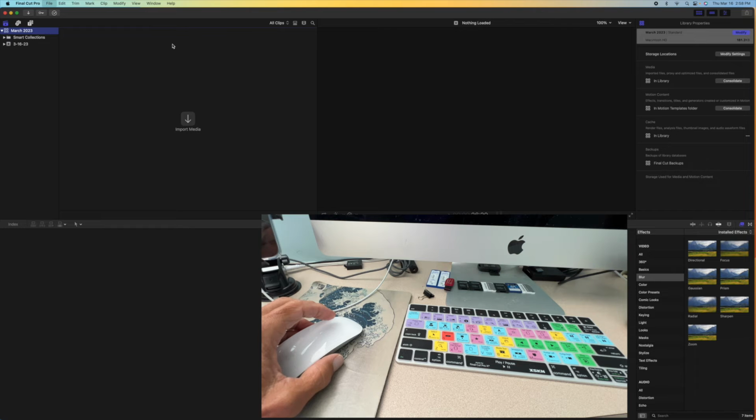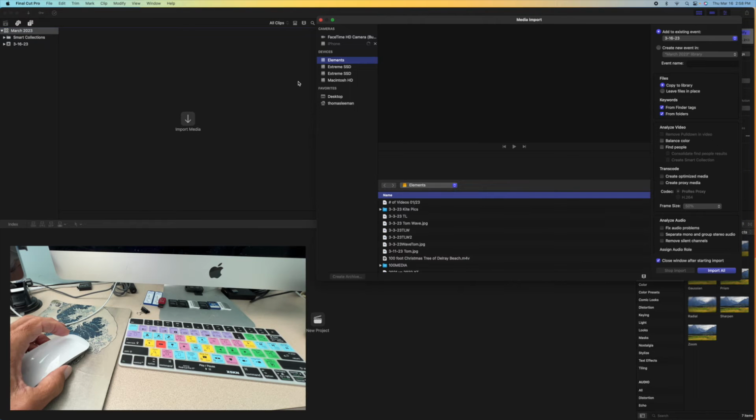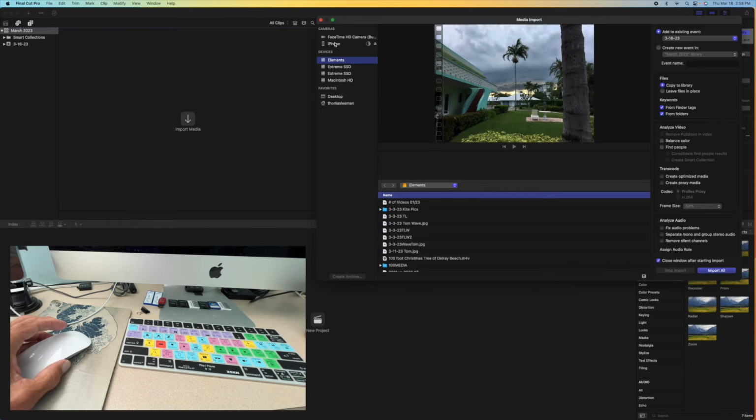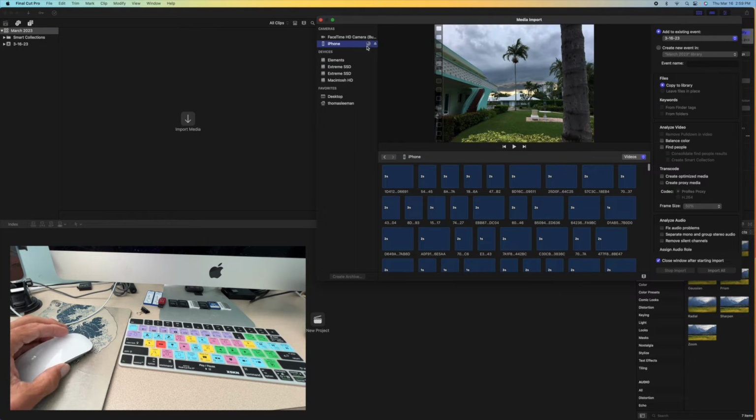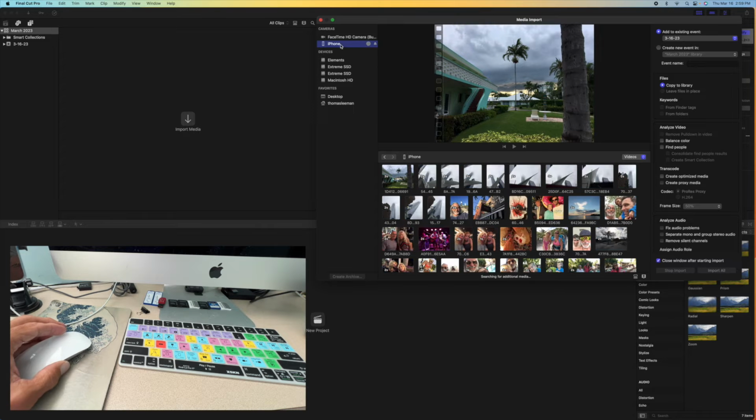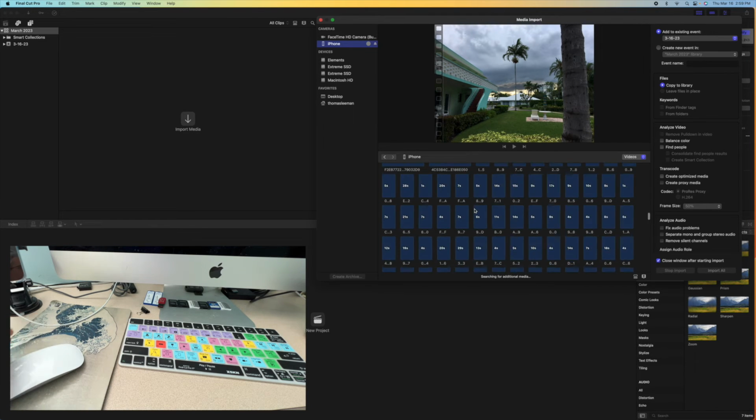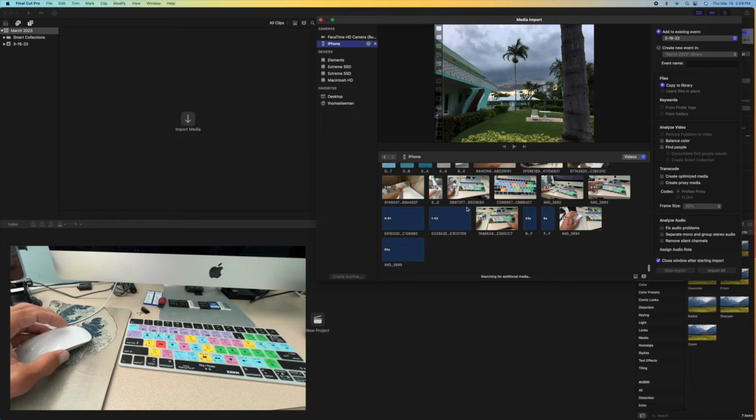And then it's going to give me a window in the center of the screen. There we go. And if you notice, it's got all these external hard drives. That's why it took so long to open. And it's got the desktop here. We could import from the desktop. We can import from any one of these external hard drives. But we want to go to this iPhone here. And you'll notice that this is filling. So once that fills all the way, that means that we can go ahead and slide down and pick some video to import.